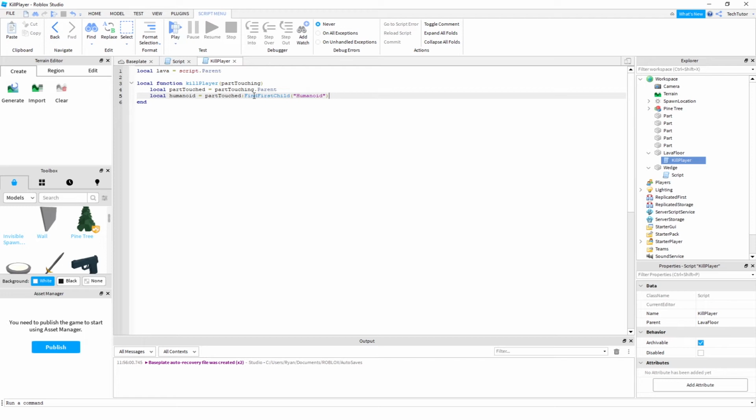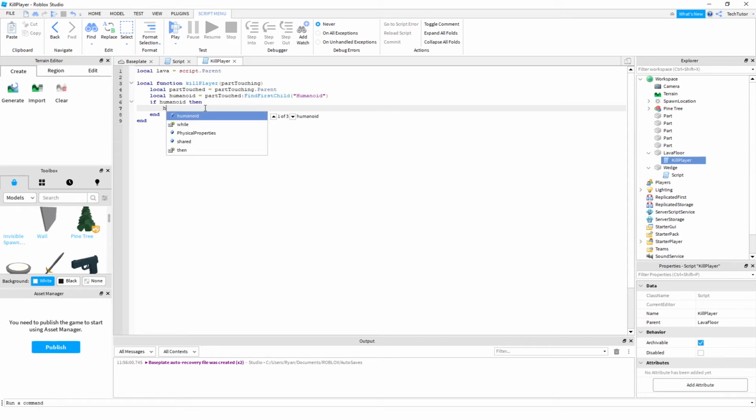So again, you're looking to get access to the humanoid class of the part that is touching the lava floor. So now, if humanoid, which just means that if it exists, basically in Lua it will be nil or it could be false. If it's anything other than a value, then it would not make it in here. So again, you're adding this if statement to make sure that you were able to successfully pull that first child, which is the humanoid, or again, the player.